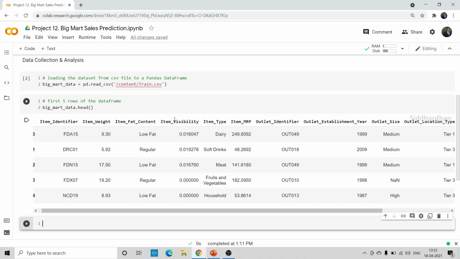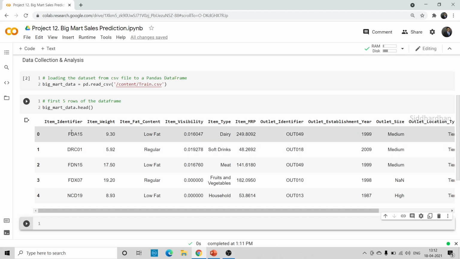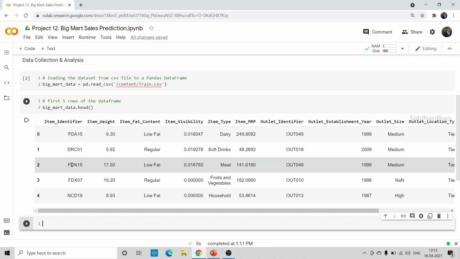And this is item visibility. So what is the visibility of that product in a particular supermarket? In a particular store. So how much it is visible and how much people are buying this particular product. Each of these rows represents one product. So this FDA represents some kind of dairy product, and this DR represents some kind of soft drinks, and this represents another food material, which is kind of a meat.